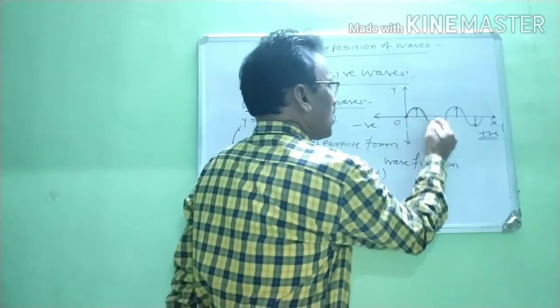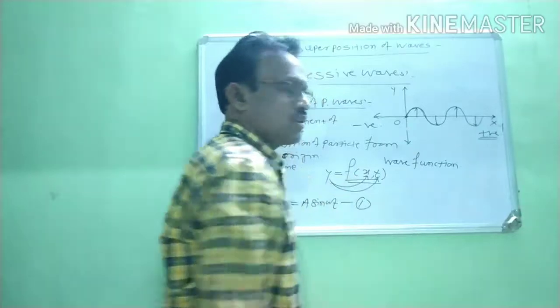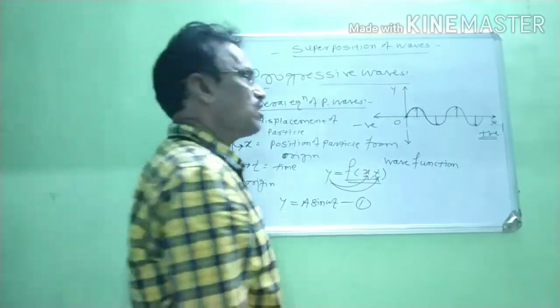At that time we say that the first particle completes its vibration.